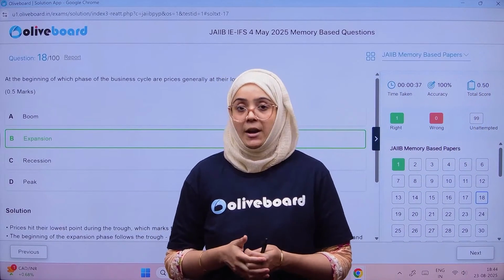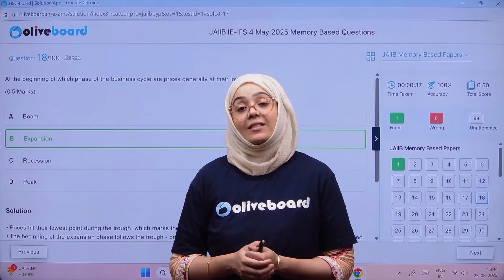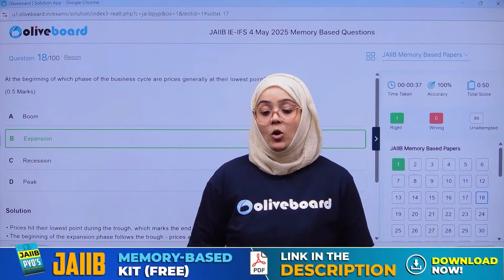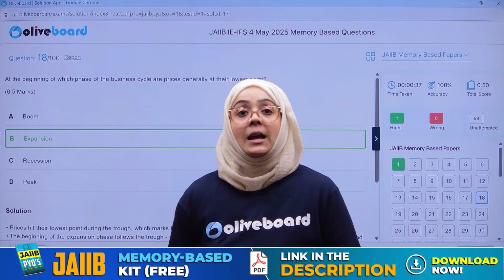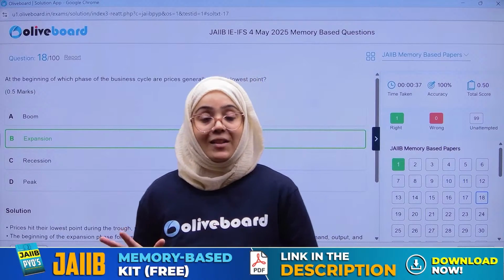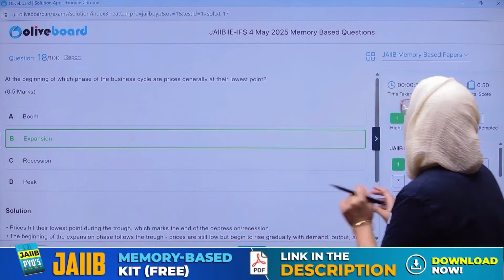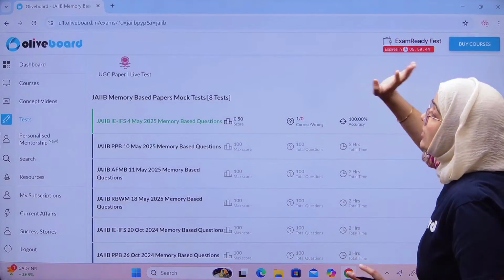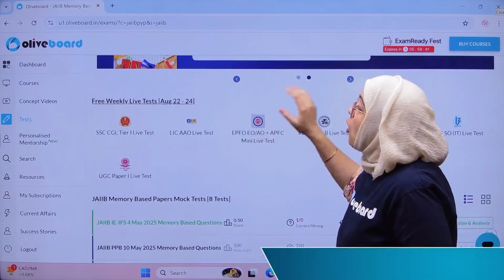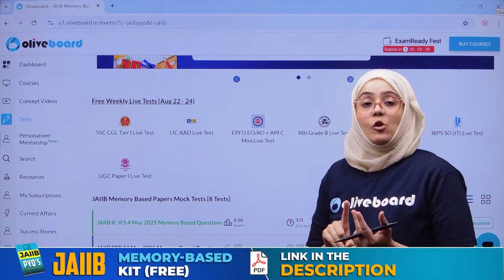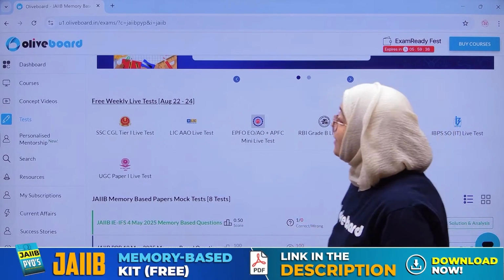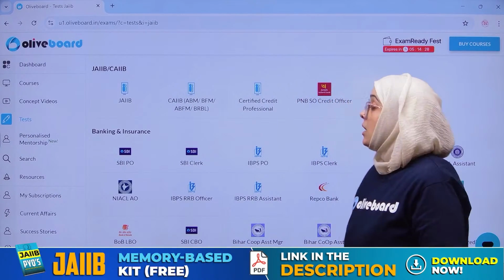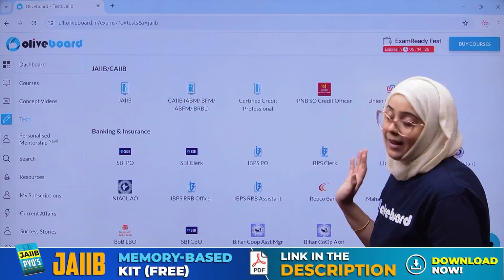The previous year paper, part two, I will be discussing tomorrow at 8 a.m. I hope you have all understood the previous year papers. I'm going to guide you on how you can attempt this previous year paper. You just have to log into the Oliveboard. Once you have logged in, you will see there is a test section. Once you click on the test section, we have different test sections.